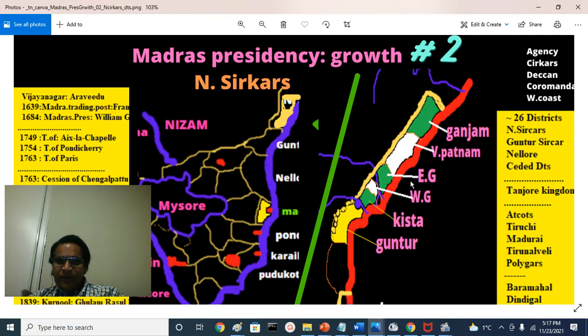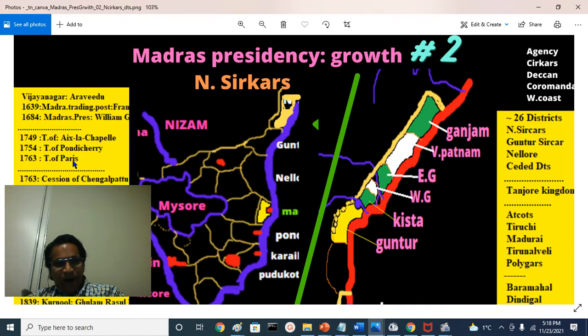Eventually Nellore district, which was part of Carnatic, and Guntur Sirkar, which was ruled by a son of Nizam called Basalat Jang, the entire area came to be known as the Sirkars. But this is the northern Sirkar, north of Krishna river until Chilka Lake. South of Krishna river, that entire area is called Guntur Sirkar.